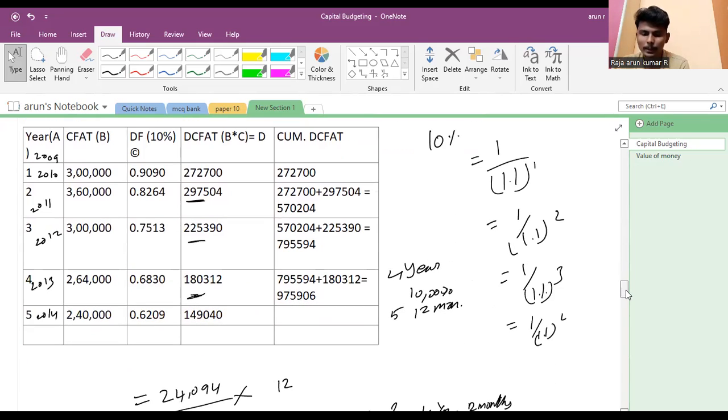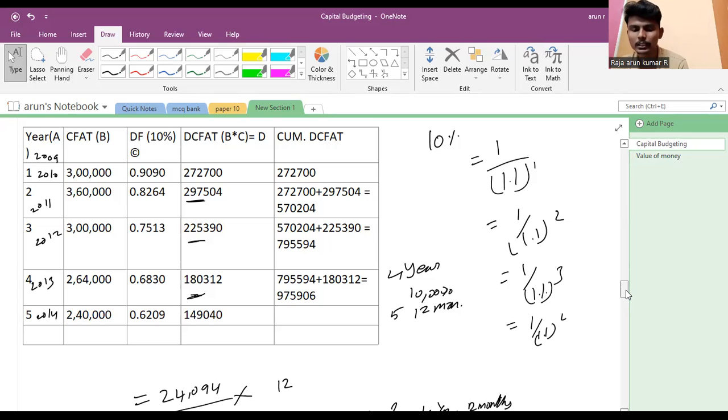We find out the year of investment. In the first year we invested 3 lakh, then 3,60,000, like that we do, and the discounting factor we do in the calculator at 0.1. How do we find it? 1 divided by 1.1 to the power 1. First year equals 0.909. This is the first year.